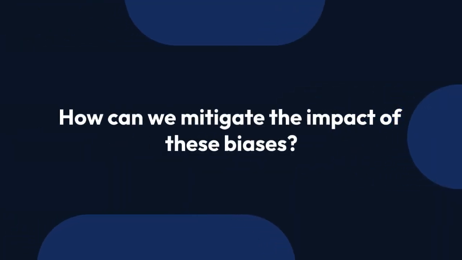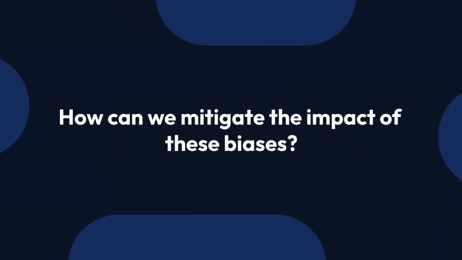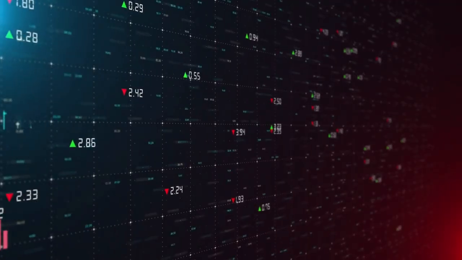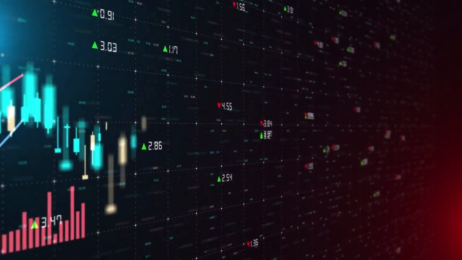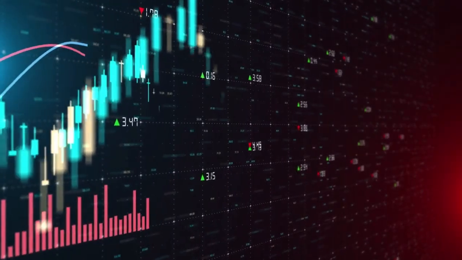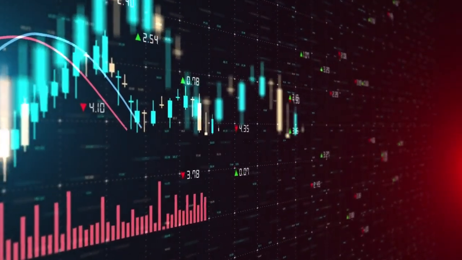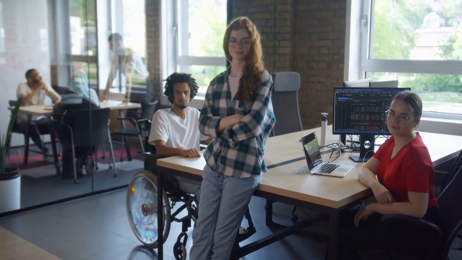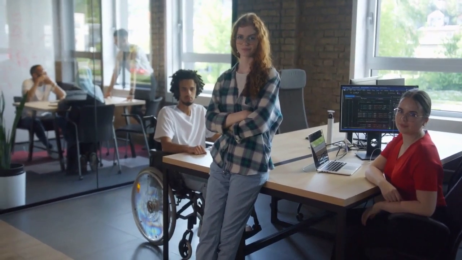So, how can we mitigate the impact of these biases? First, we need to know ourselves. Recognizing our own biases is the first step. Education is another key point. When we understand how these biases work, we can act more consciously. In addition, it is important to seek information from different sources, question our beliefs before making any decision, and follow a well-defined investment plan. Discipline is essential here.